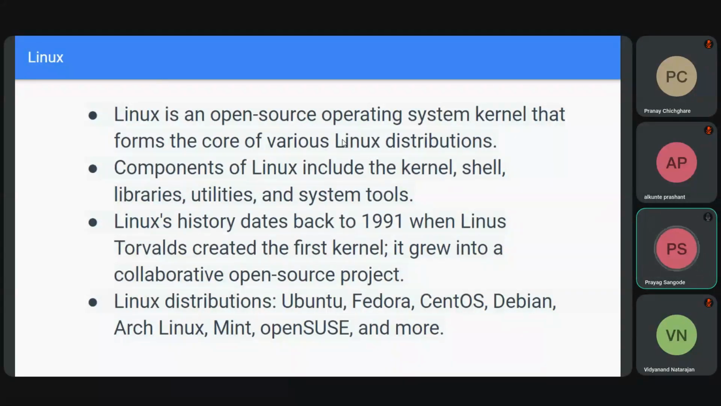Various Linux distributions: you must have heard about Fedora, Red Hat, Ubuntu. These are various distributions of Linux, but all are using a common system kernel. Okay, so what is kernel? We will also see that. And what are the various components of Linux? They are kernel, shell, libraries, utilities, and system tools. Okay, so we'll learn more about it.